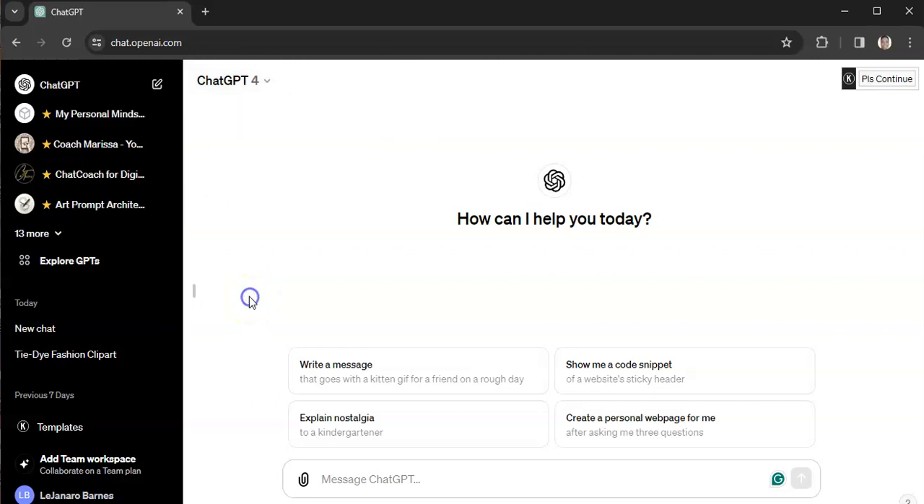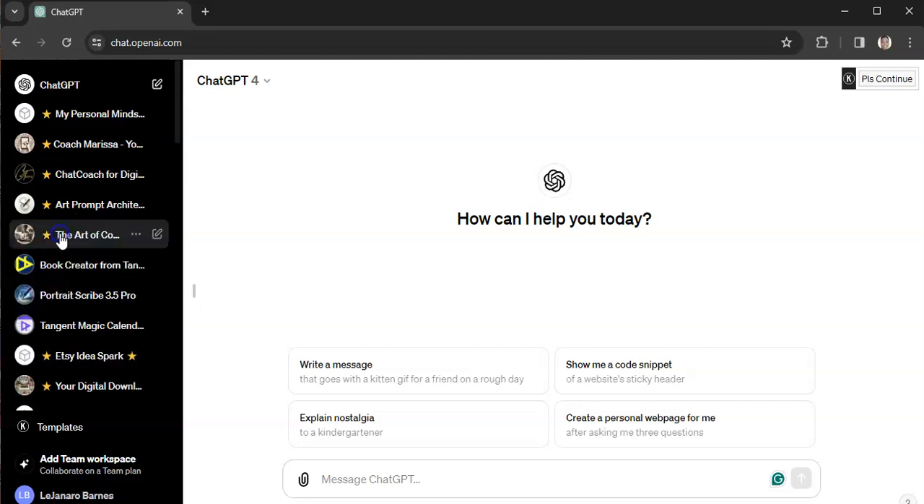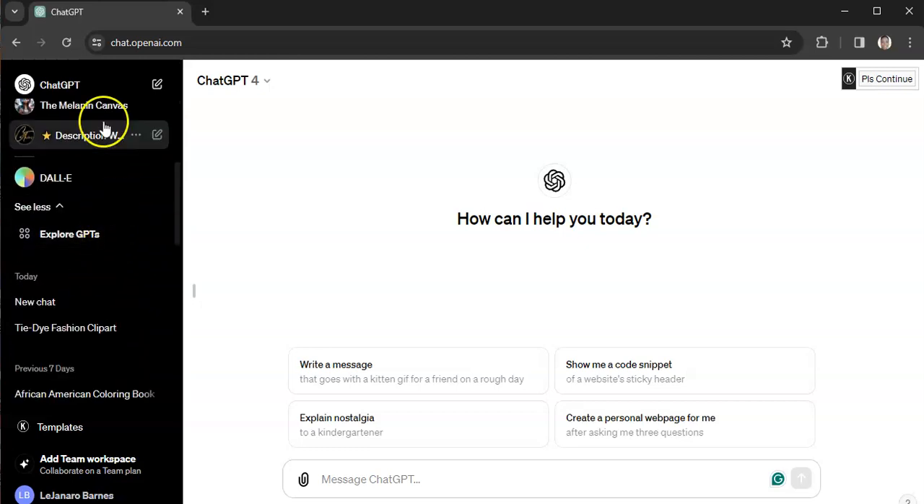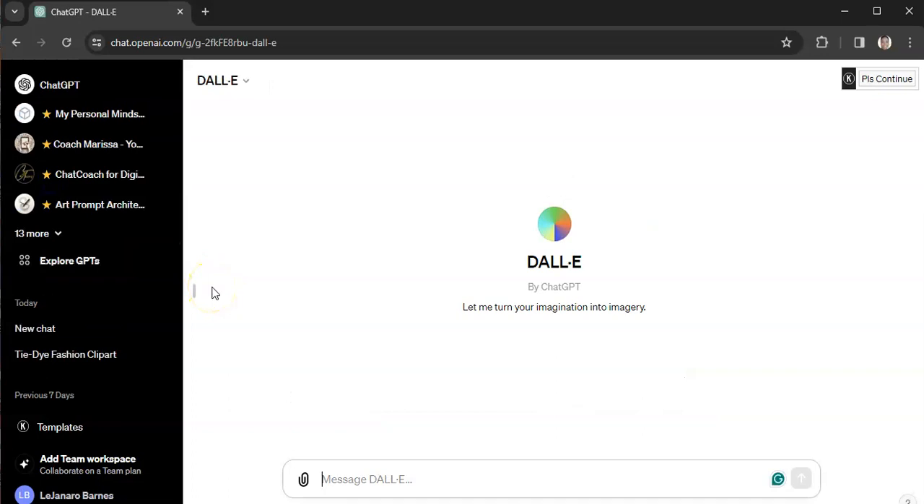All right. So over here on the side, I'm going to just hit this down arrow. You wouldn't have all of this. I just have different things going on over here in my sidebar. But if you have to hit that arrow, you hit that arrow. Or over on the side, you might just see DALL-E, right? So you'll click on DALL-E, and it said, "Let me turn your imagination into imagery." So down here in the message area, you'll type what you want to make, right?